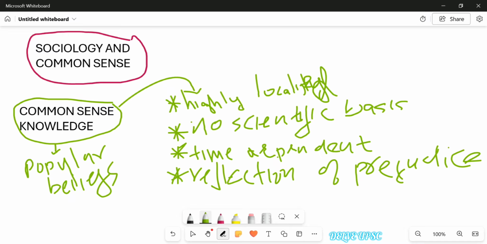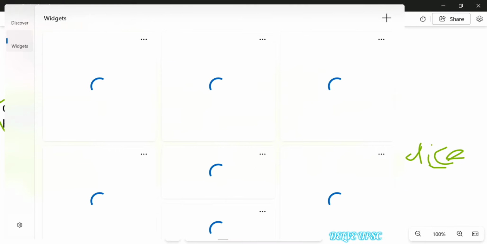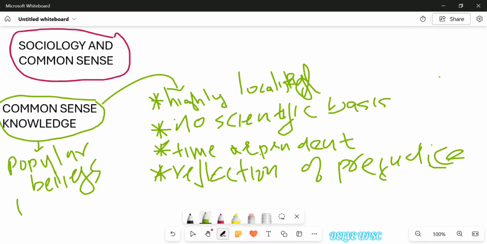Okay, I hope all these features are clear to you. So, how do you define common sense knowledge? Common sense knowledge consists of popular beliefs and ideas that belong to a particular locality in a particular time period. This is how you define it. The first point should be popular belief. The second point should be that it is particular to a place and to a time period. This is how you should define common sense knowledge.